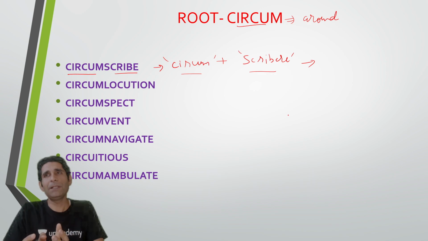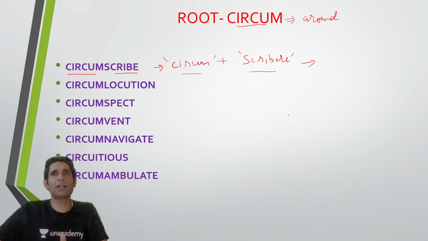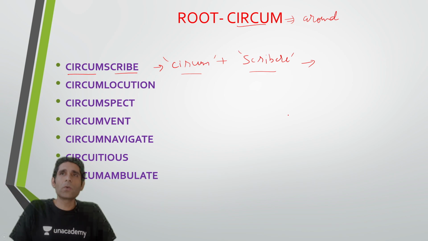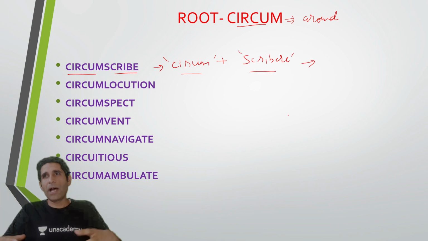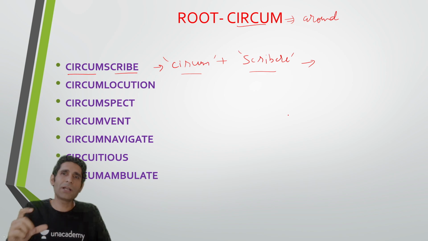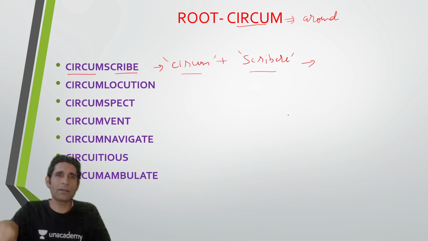For example, his role is clearly circumscribed by the management. So when I say his role is clearly circumscribed by the management, it means that his role is clearly defined, it's clearly restricted, it's clearly limited. So आप जब किसी चीज की बाउंड्री को डिफाइन कर देते हो, उसको लिमिट कर देते हो, तो that is circumscribe. We also use circumscribe to physically draw a circle around something.